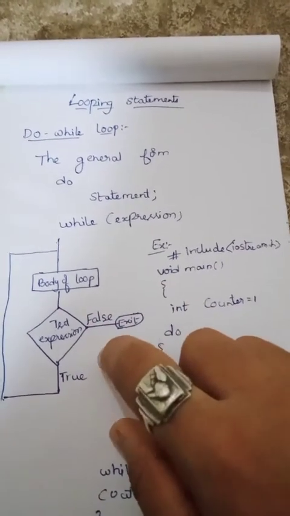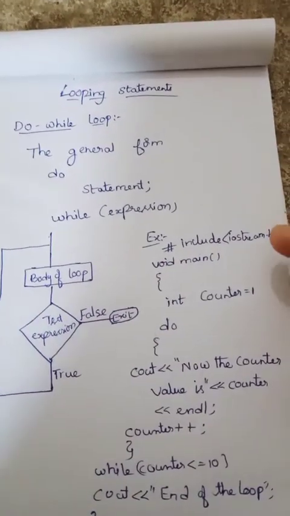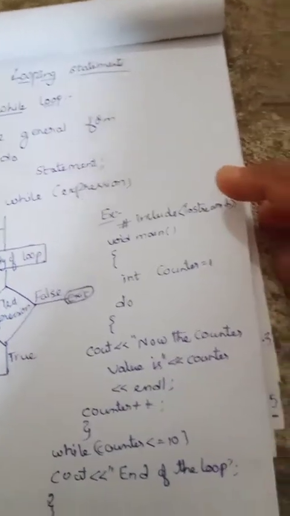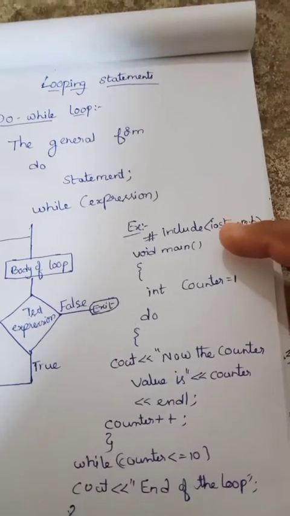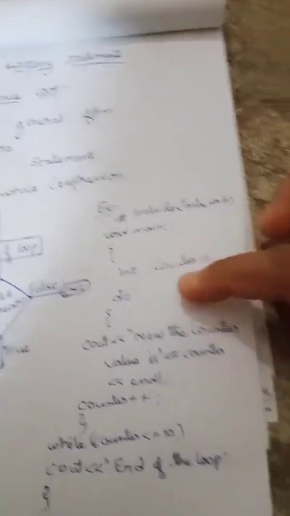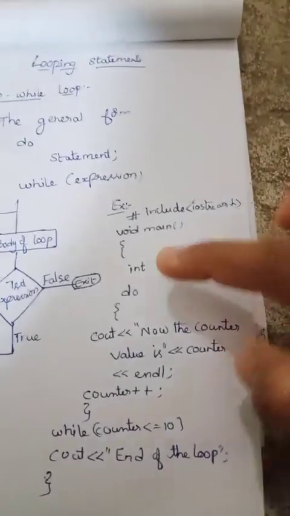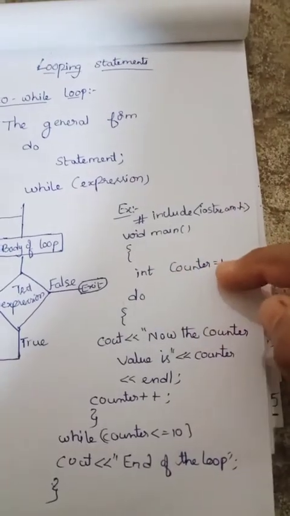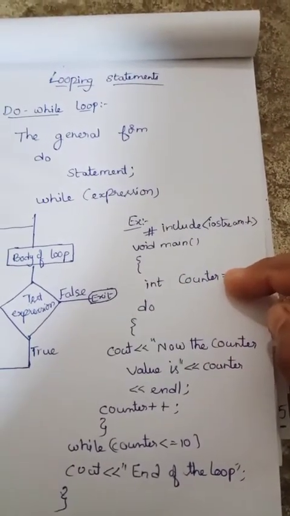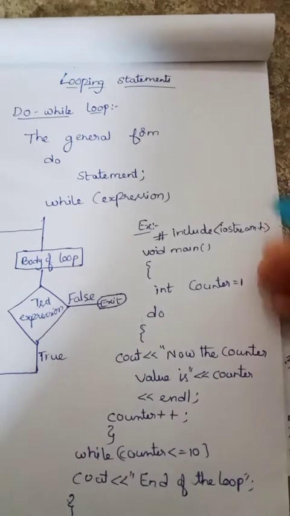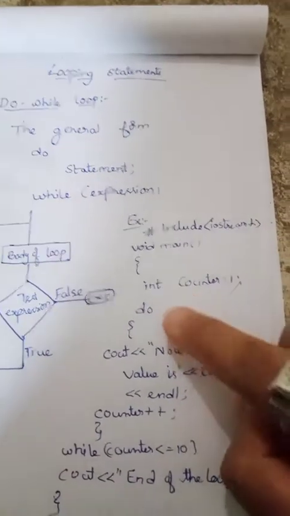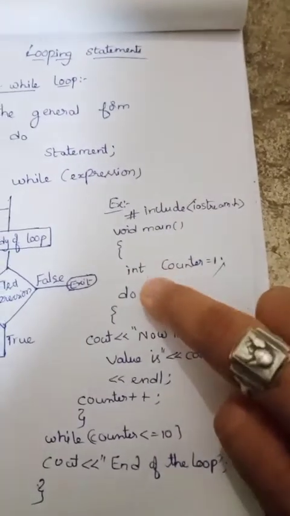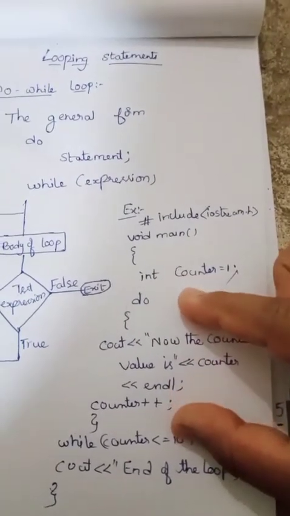Here we will discuss one example. See here. Here I have created one integer variable, that is counter equal to 1 semicolon, and in do I have given some statements.